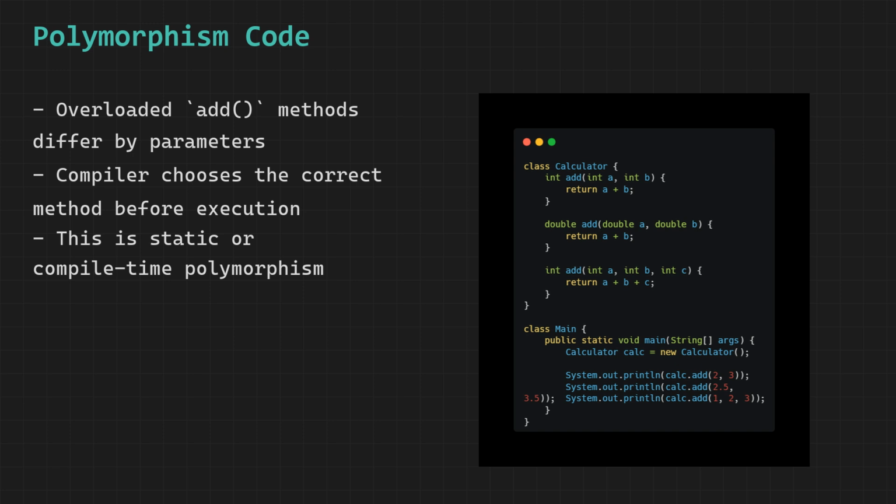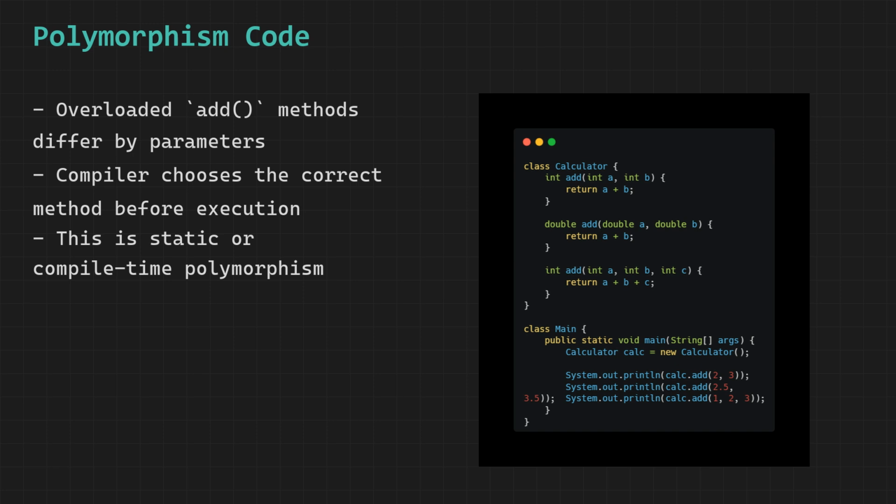The second call passes two decimal values, 2.5 and 3.5. The compiler sees two double values and matches this call to the second version of add. The result is 6.0. Notice the output shows 6.0 and not just 6 because the return type is double.